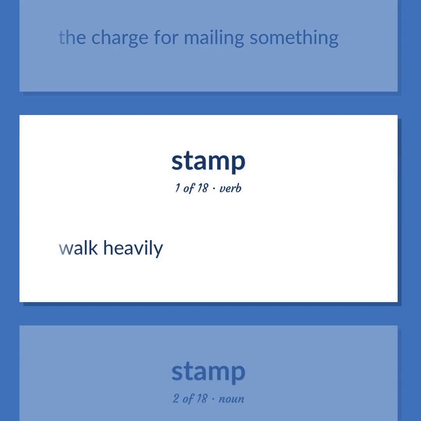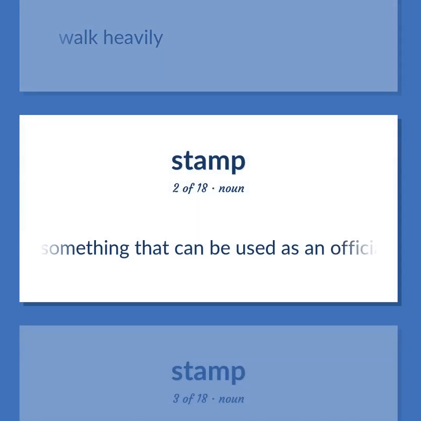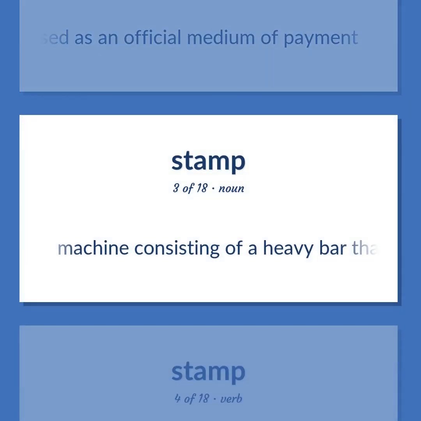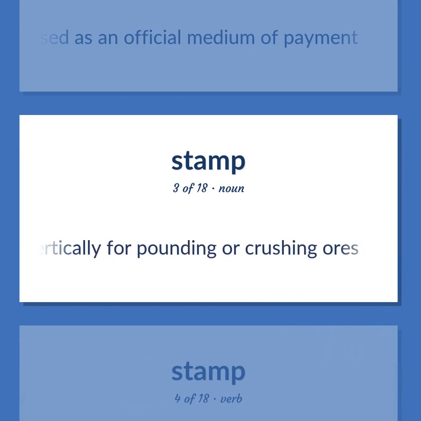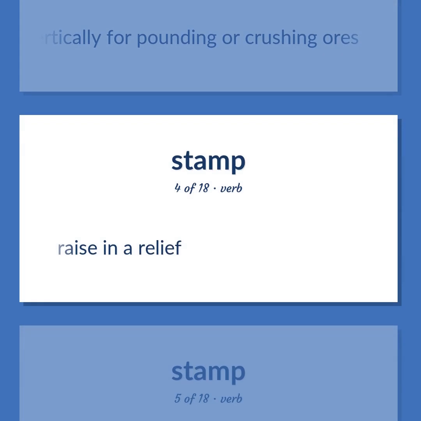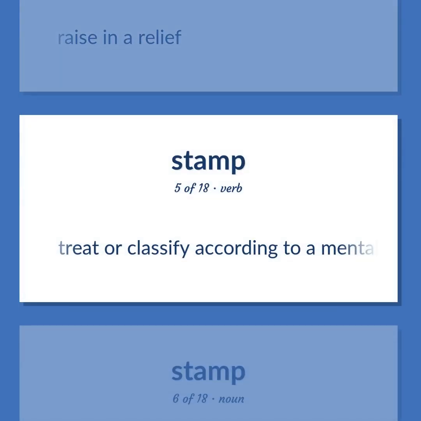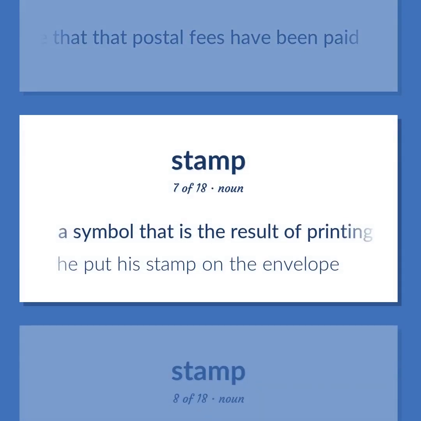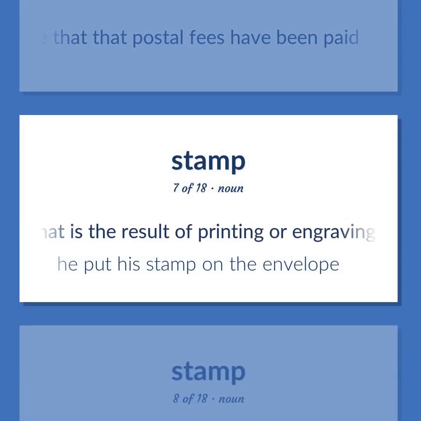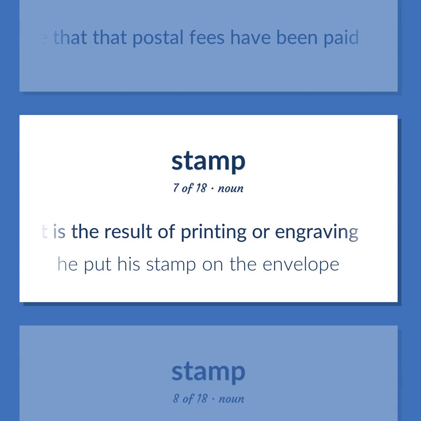Walk heavily. Something that can be used as an official medium of payment. Machine consisting of a heavy bar that moves vertically for pounding or crushing ores. Raise in a relief. Treat or classify according to a mental stereotype. A small adhesive token stuck on a letter or package to indicate that postal fees have been paid. A symbol that is the result of printing or engraving. He put his stamp on the envelope.